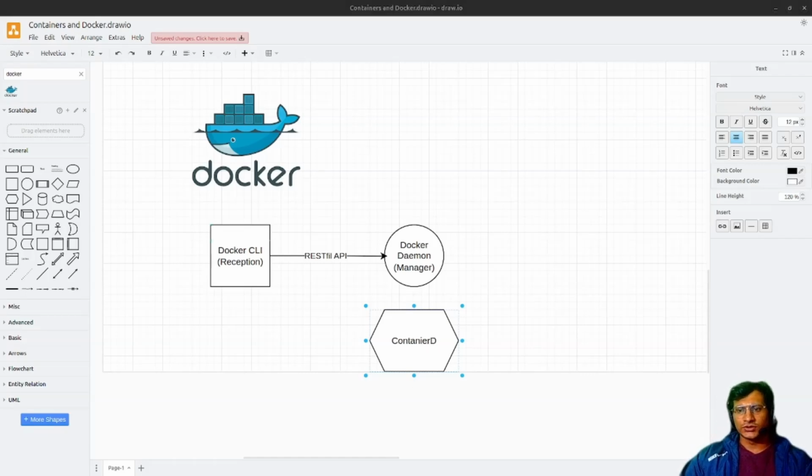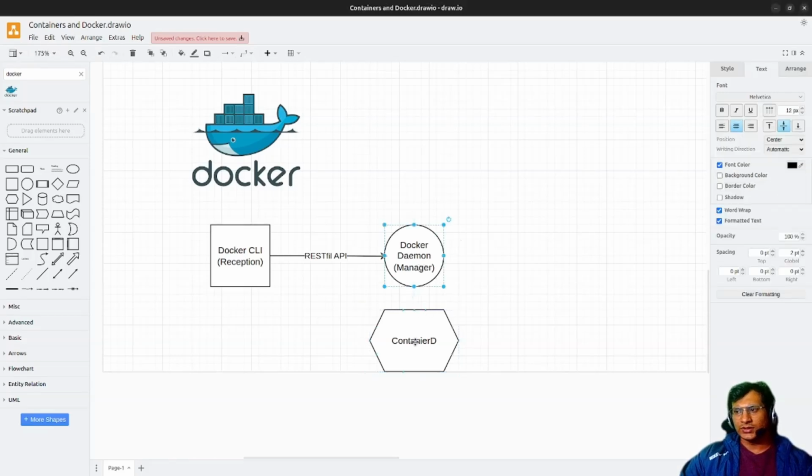Containerd manages the process: pulling images, creating, like a chef's assistant kind of. It creates and manages container instances, handling storage and network, and runs as a long-lived daemon. As long as the daemon is running, containerd is also running. It provides an API for the Docker daemon to interact with low-level container management.